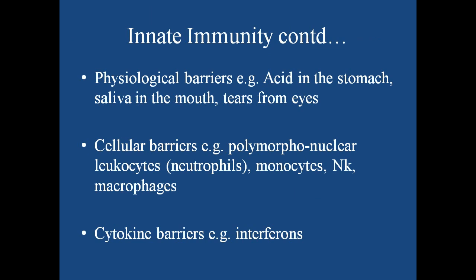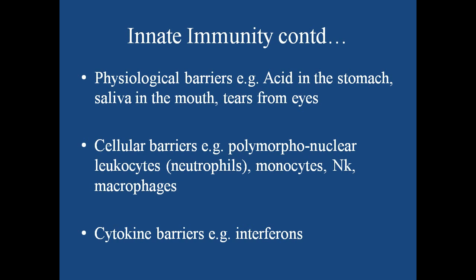The second example of innate immunity is the physiological barrier. For example, acid in the stomach, saliva in the mouth, tears in the eyes. It provides you generalized immunity. It will not allow entry of pathogens.